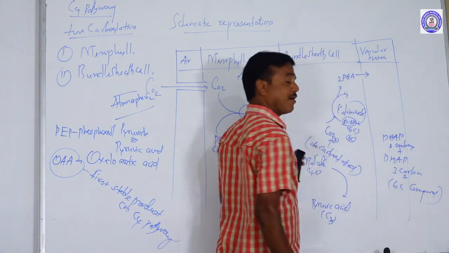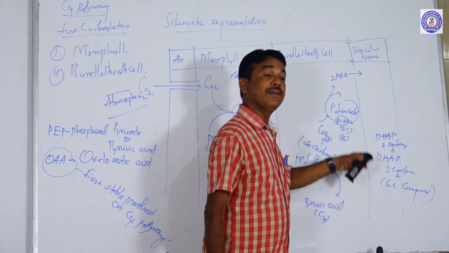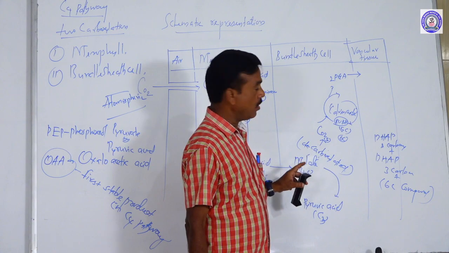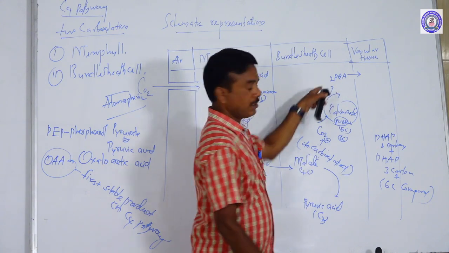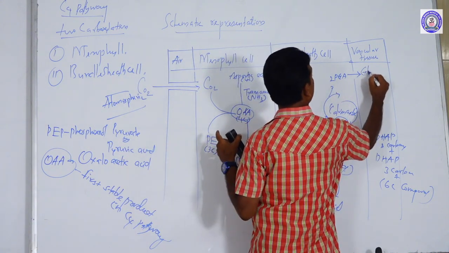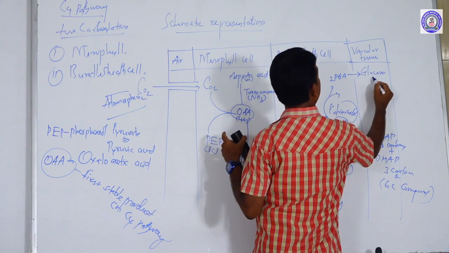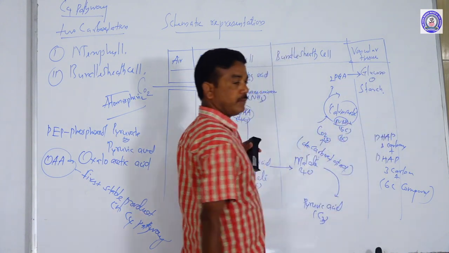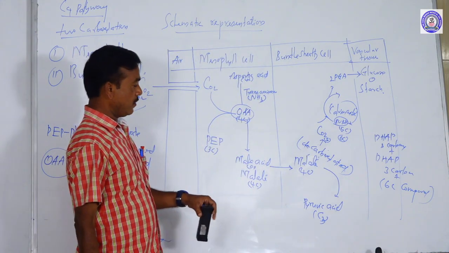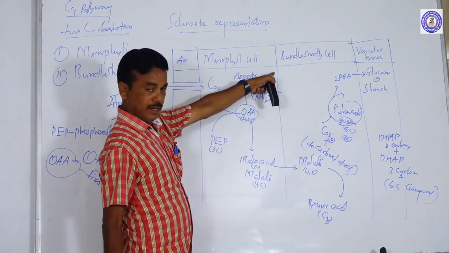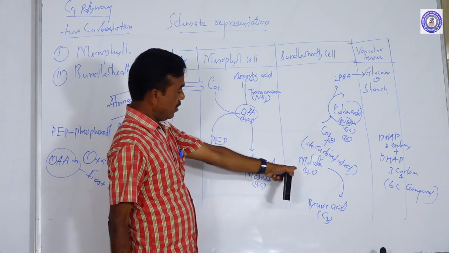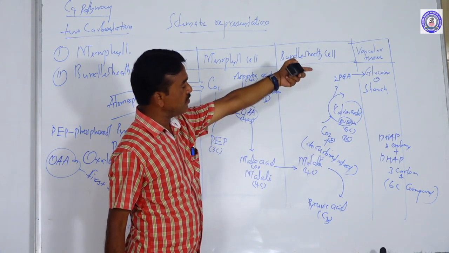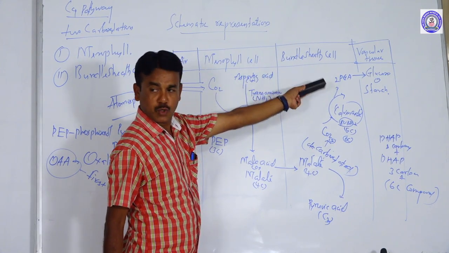When it is formed, that 6-carbon compound is responsible for producing what? Glucose or sucrose or starch. So next, from the bundle sheath itself, malate or malic acid is dephosphorylated, and at the end starch and glucose are formed.